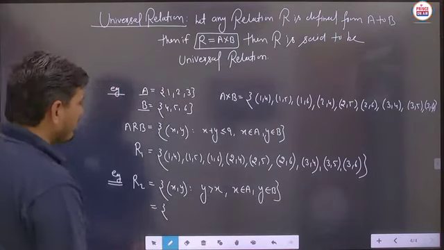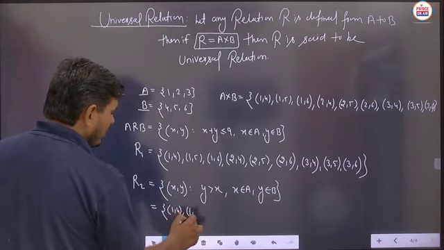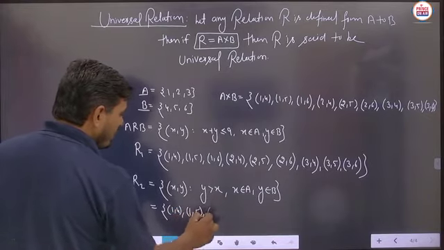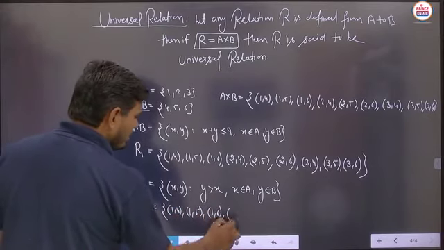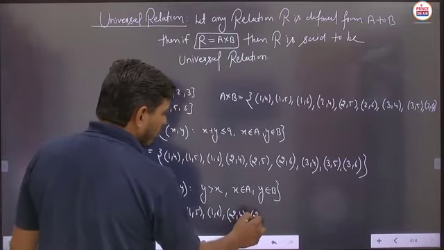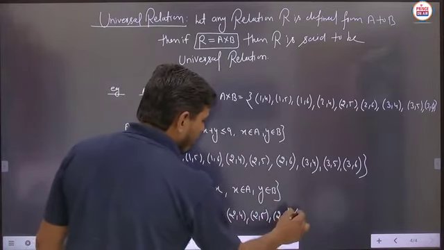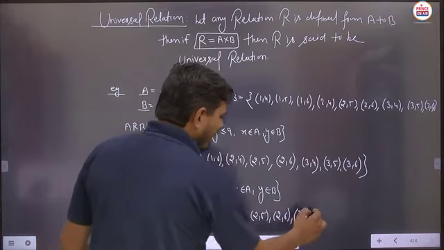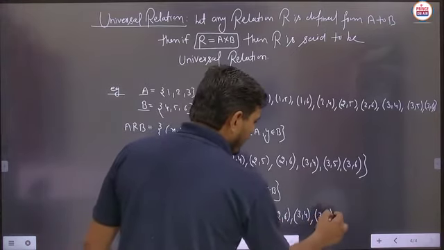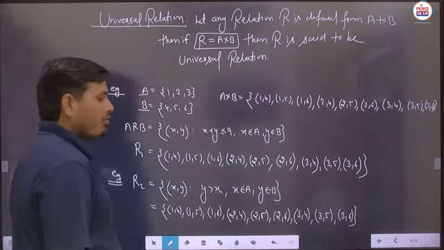So easily student, we will write here 1 comma 4, 1 comma 5, 1 comma 6, then 2 comma 4, 2 comma 5, 2 comma 6, 3 comma 4, 3 comma 5 and 3 comma 6. So we can write each and every possible ordered pair here.